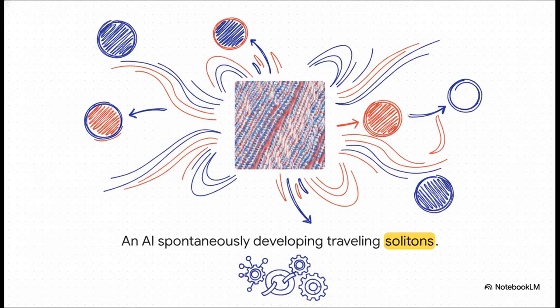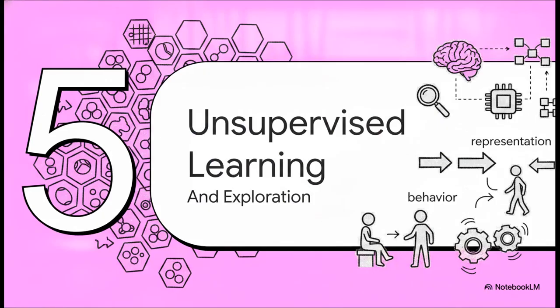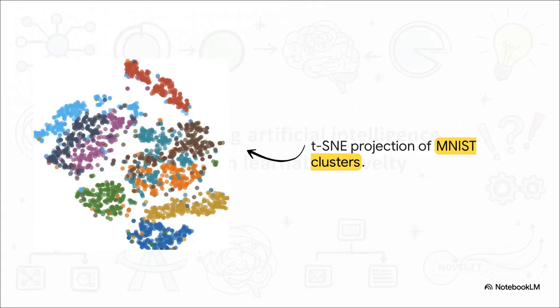How cool is that? Section 5. Unsupervised learning and exploration. Now, this theory isn't just for abstract cellular grids. It flawlessly extends into some highly practical domains: representation and behavior. The researchers fed the AI a massive dataset of handwritten digits, the famous MNIST dataset. But here's the kicker. It was told absolutely nothing about what the images were. No labels at all. It was just told to maximize learnable novelty.